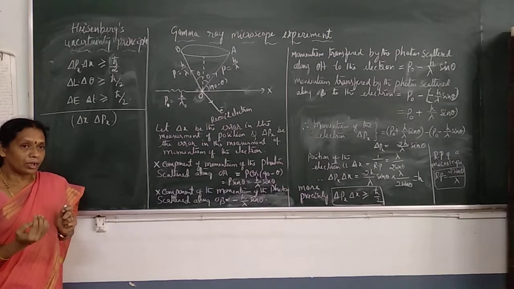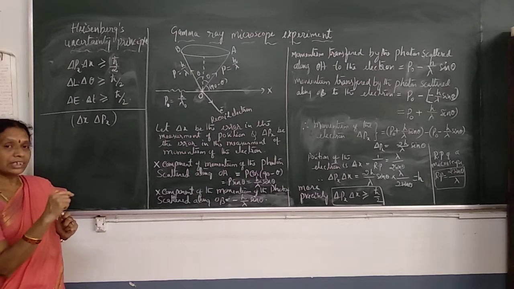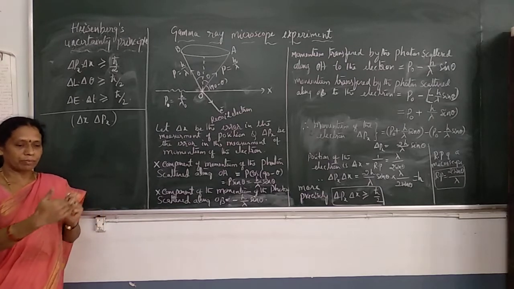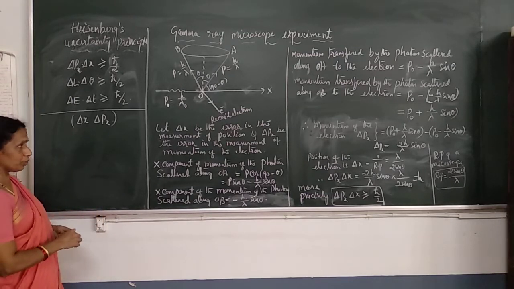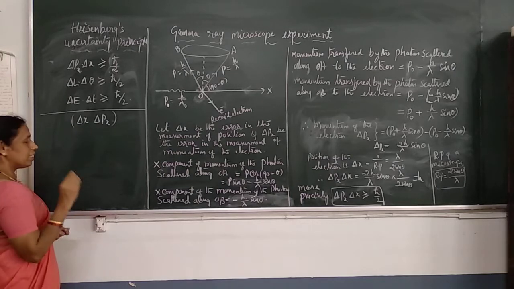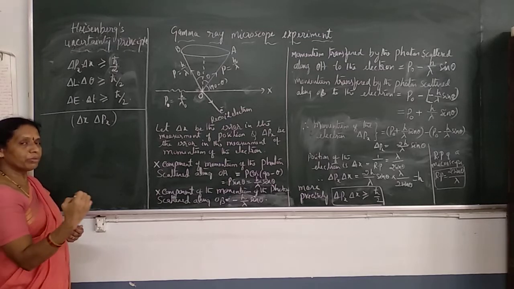Locating the position of the particle depends on the probability of finding the particle at a given point. At some points the probability of finding the particle is high, at some points it's very low. To explain why the error occurs, let us consider the wave packet associated with the moving particle.